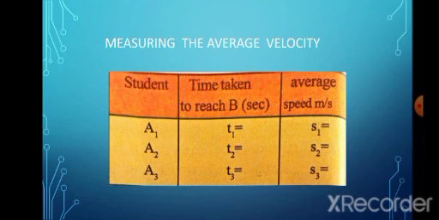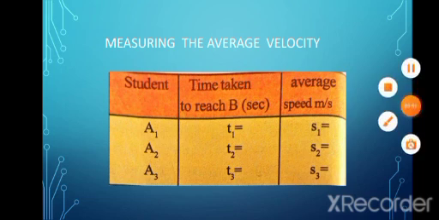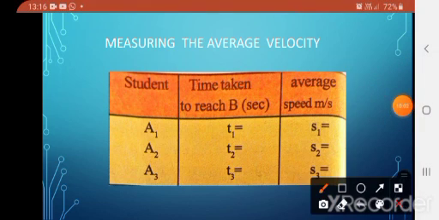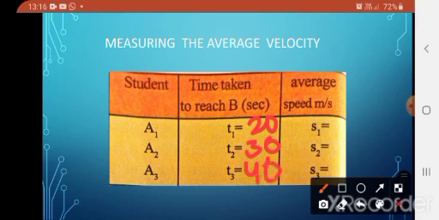Student A1 reached in, for example, 20 seconds, A2 in 30 seconds and A3 in 40 seconds. But here we find the average velocity, not speed. Okay, average velocity. Here the total distance is also 50 meters.